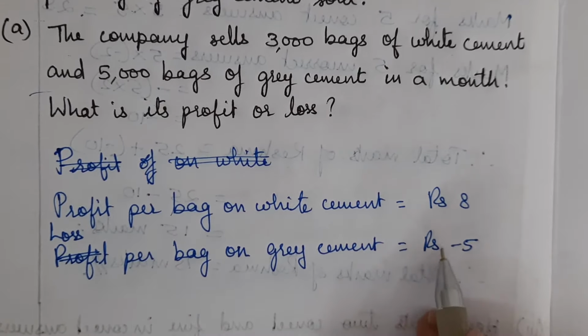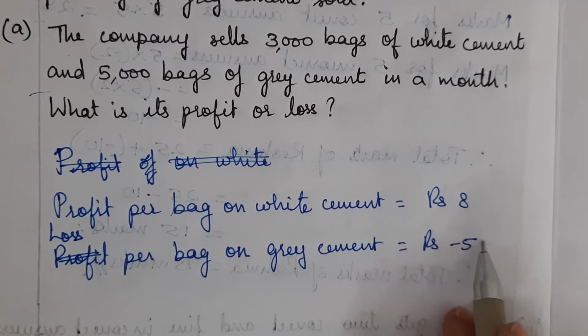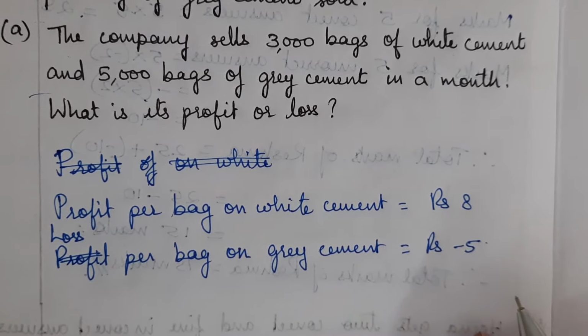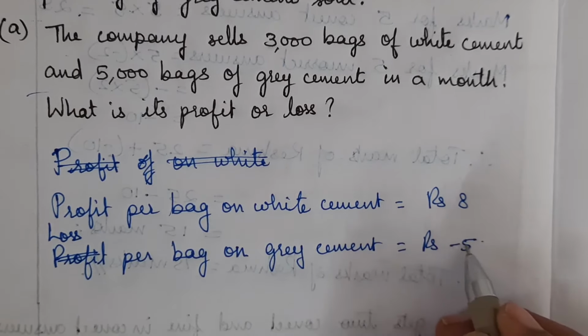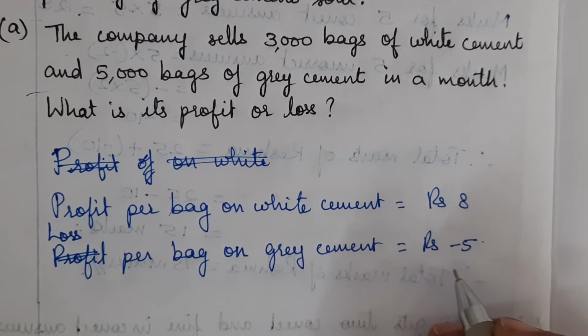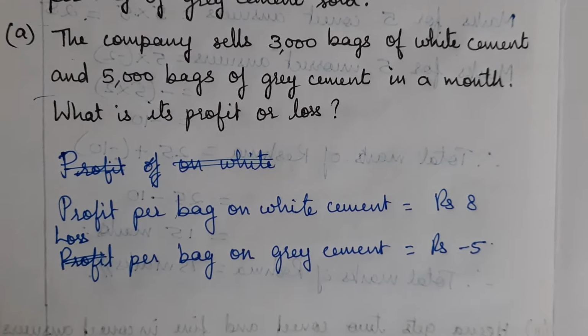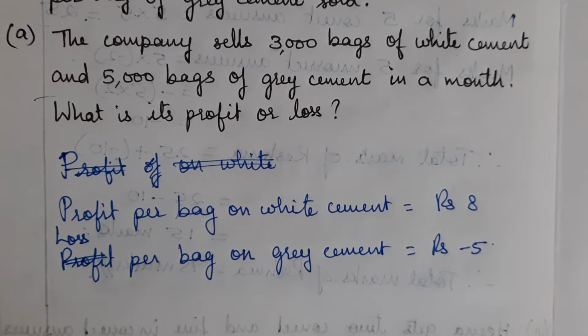Loss is usually written as negative, because the company is losing money. For example, if you have 10 rupees and you lose 2 rupees, it is 10 minus 2.